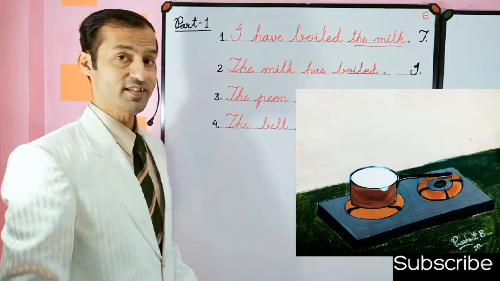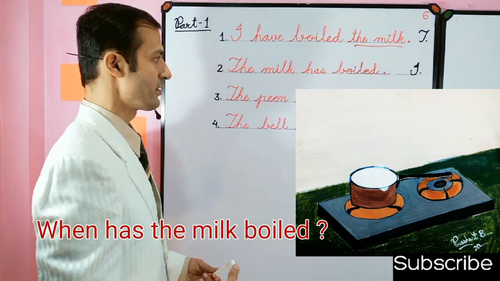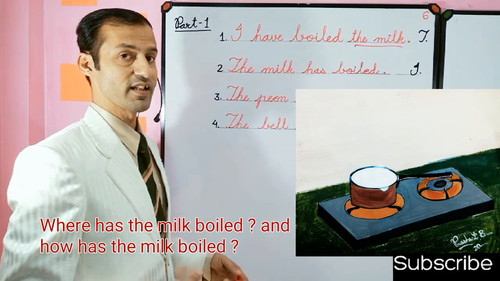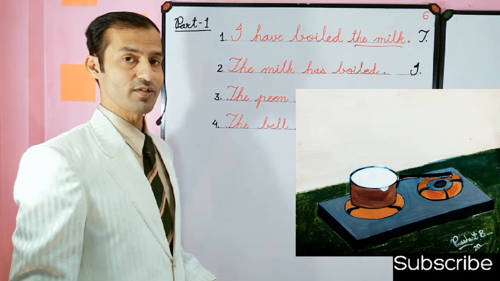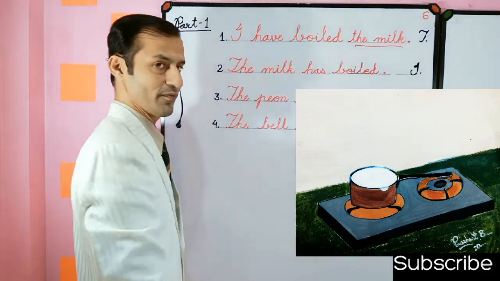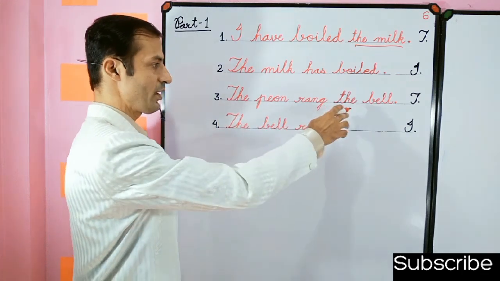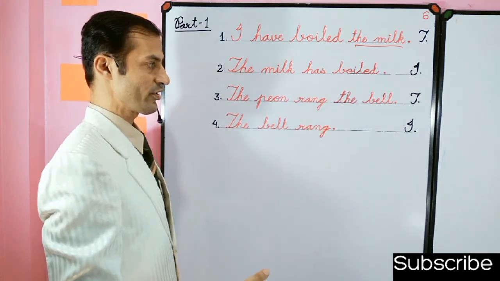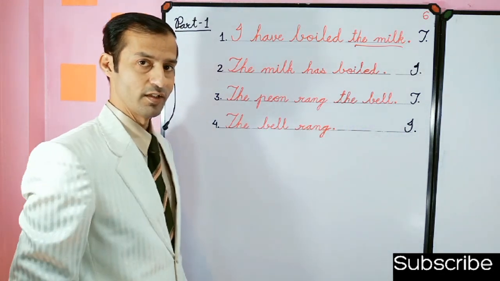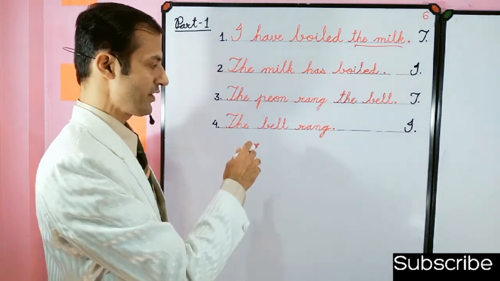In this sentence we can ask the question by when has the milk boiled, or where has the milk boiled, or how has the milk boiled. But we can't use what, because this is an intransitive verb. And see this third sentence: the peon rang the bell. This is a transitive verb. And the bell rang, this is an intransitive verb. But you have to respond yourself in my comment box.